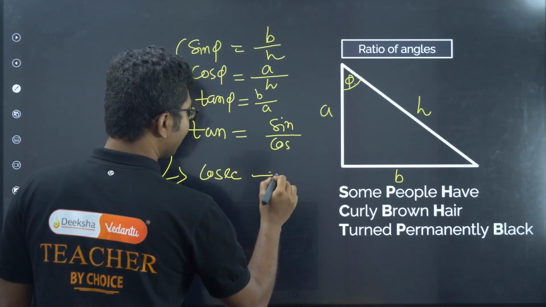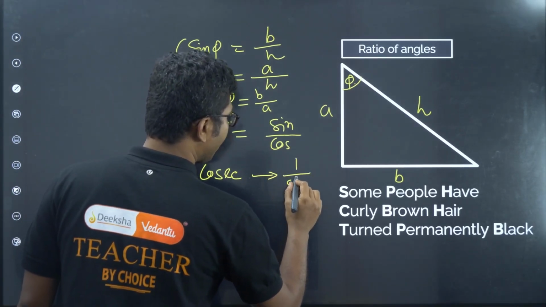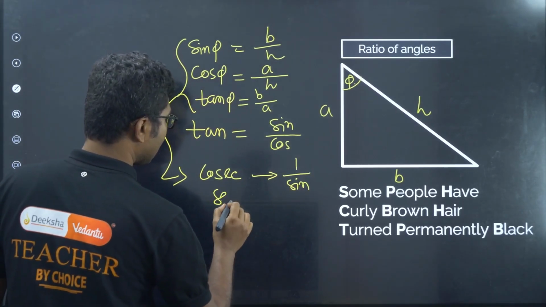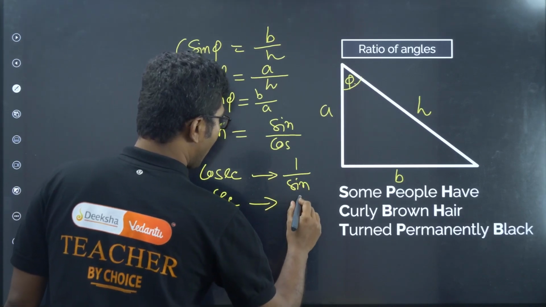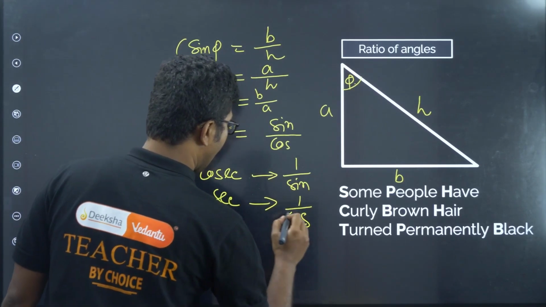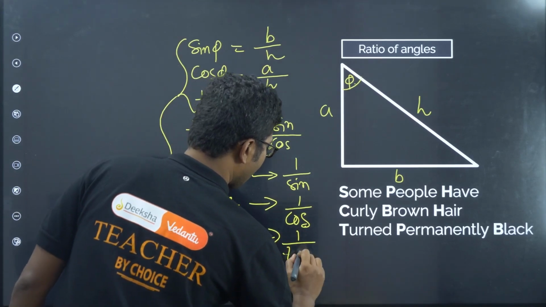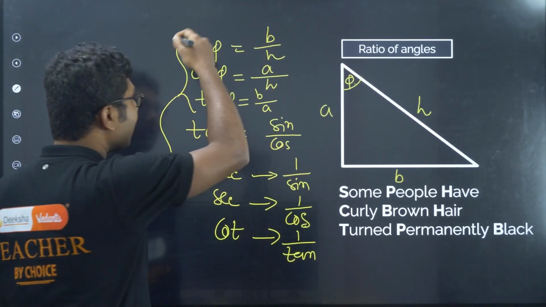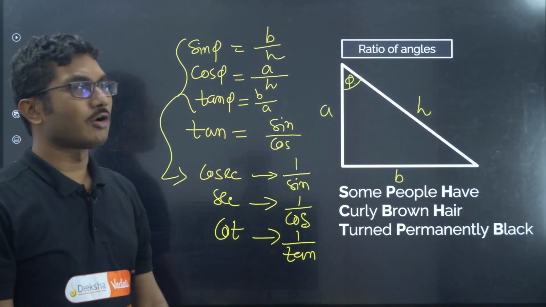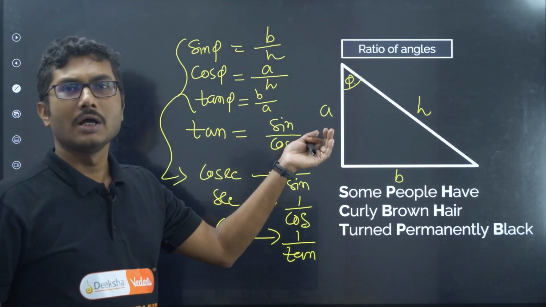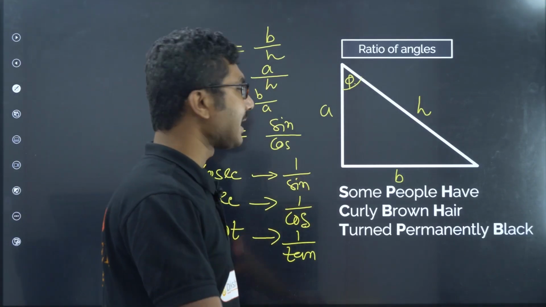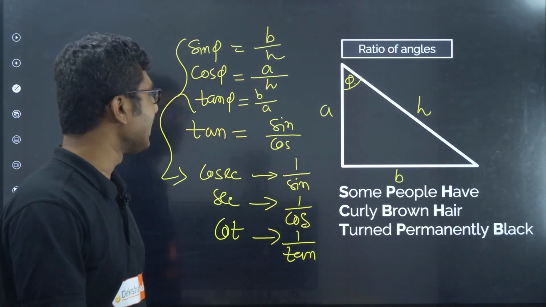Cosec is inverse of sine, so that is basically 1 by sine. Sec is 1 by cos, and cot is 1 by tan. If you can remember all the sine, cos and tan, then inverse is always just reverse. Okay, no rocket science, not any difficulty here.